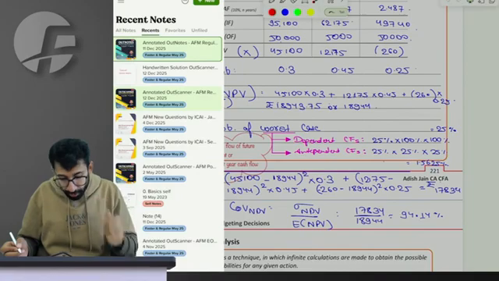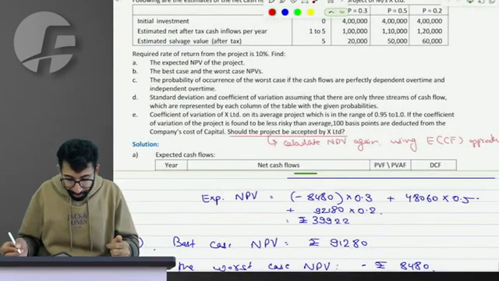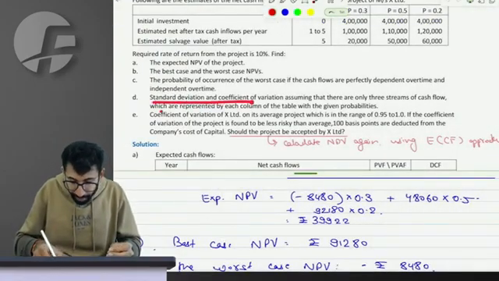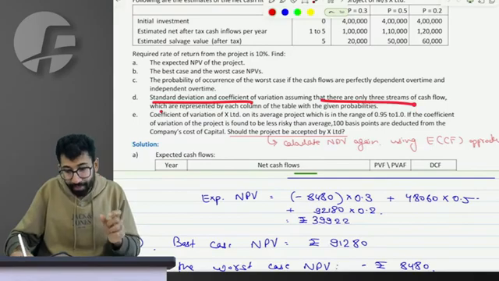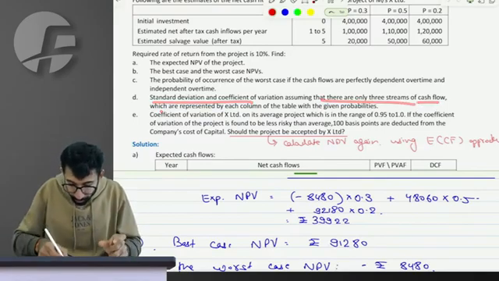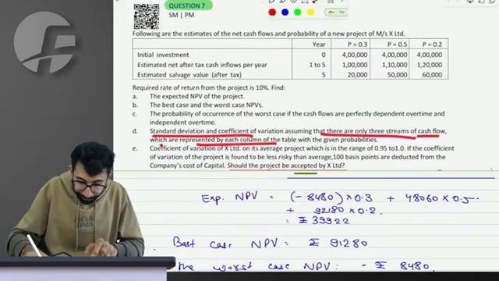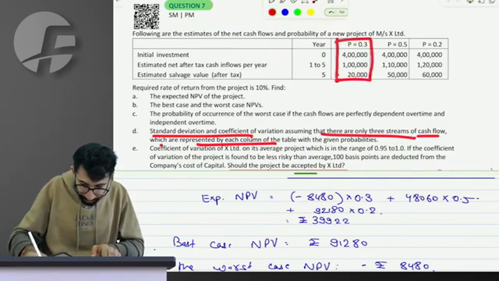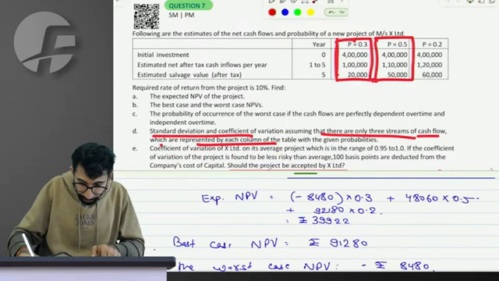Now observe what the question is saying. Question says a standard deviation you have to calculate assuming that there are only 3 streams of cash flow represented by each column. This is one possibility of generating cash flow. This is another possibility. This is the third possibility.